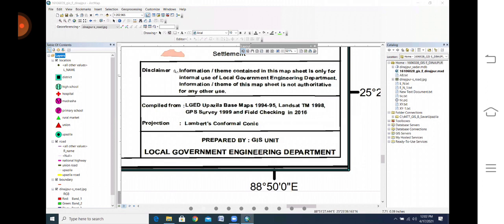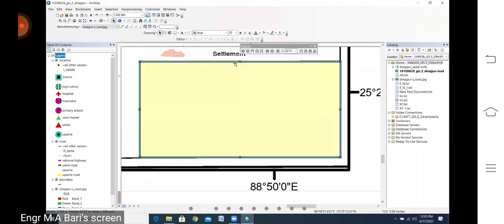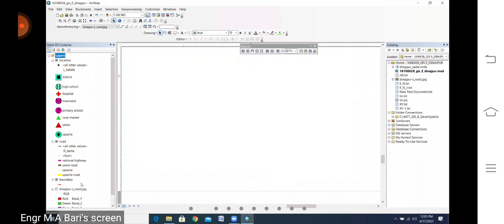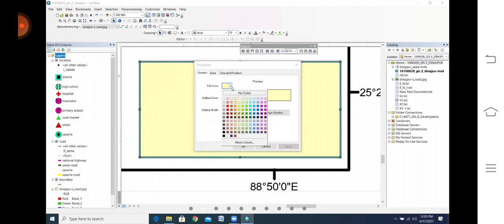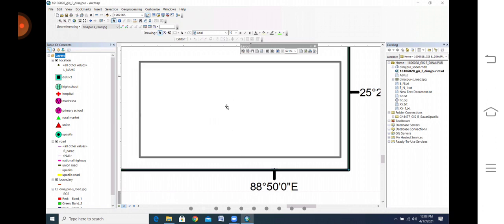You can make a box or a line. Make a rectangle, uncheck the fill, double click it, no color, apply. Then you can make a text here.